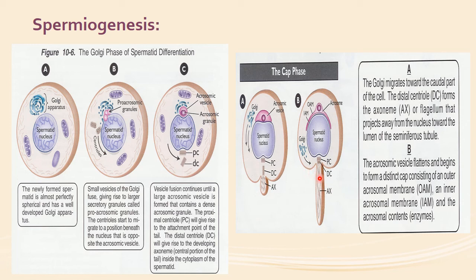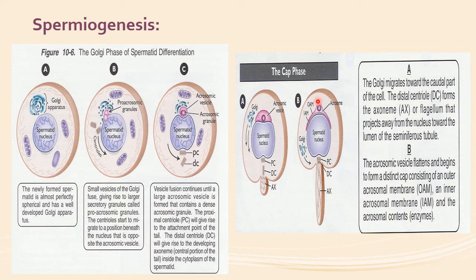So this axoneme tail is forming towards the lumen of the seminiferous tubule, away from the nucleus, and the proximal centriole is forming the attachment with the head or the nucleus of the sperm.